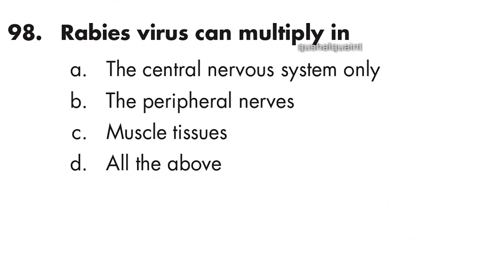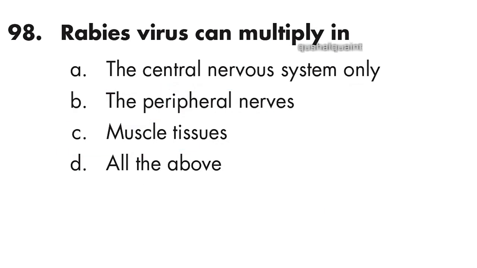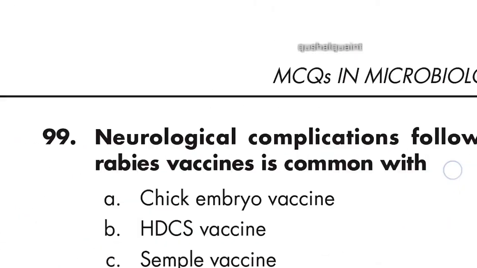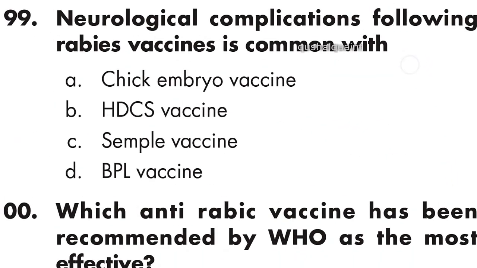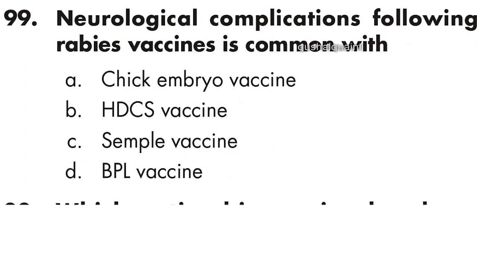98: rabies virus can multiply in the central nervous system only, the peripheral nervous system, muscle tissue, all of these. Option D is right. 99: neurological complications following rabies vaccine are common with Semple vaccine. Option C is right.